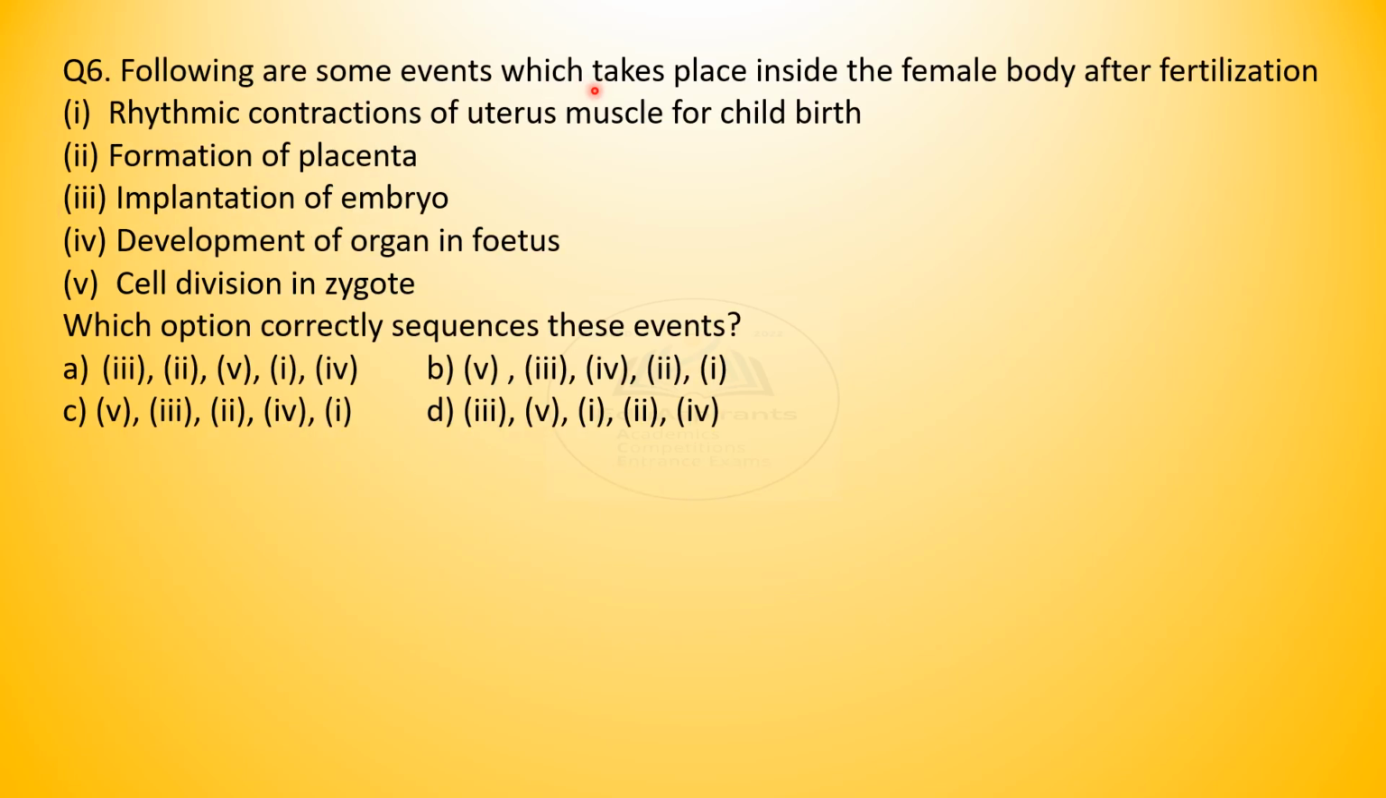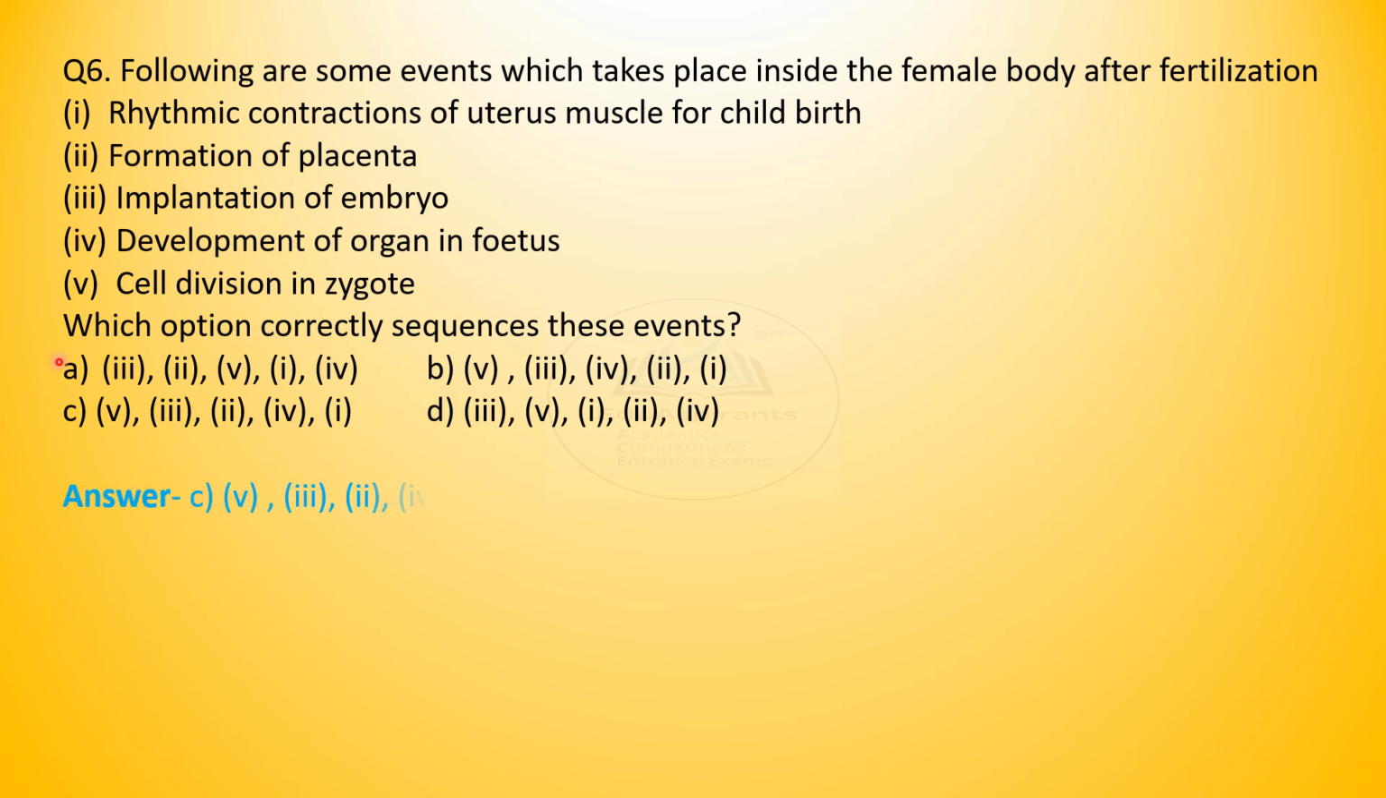Question 6. Following are some events which take place inside the female body after fertilization. Note these events: rhythmic contractions of uterus muscle, formation of placenta, implantation of embryo, development of organs in fetus, and cell division in zygote. Which option correctly sequences these events? Which event will come first among the 5 of them? Mark your choices.